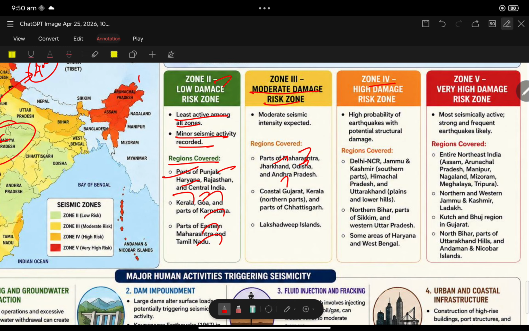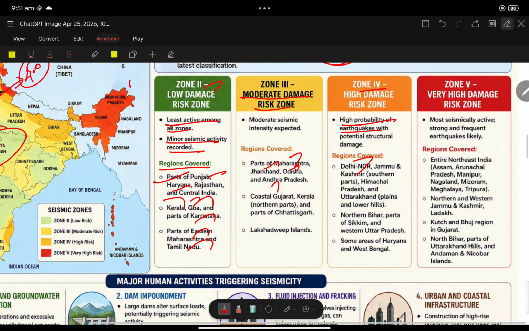Zone 4 and zone 5. High probability of earthquakes. That is Delhi NCR. Delhi NCR comes under zone 4. So Delhi NCR, Jammu and Kashmir, Himachal Pradesh, that initial part of the Himalayan region, including Delhi NCR, and some areas of Haryana and West Bengal.